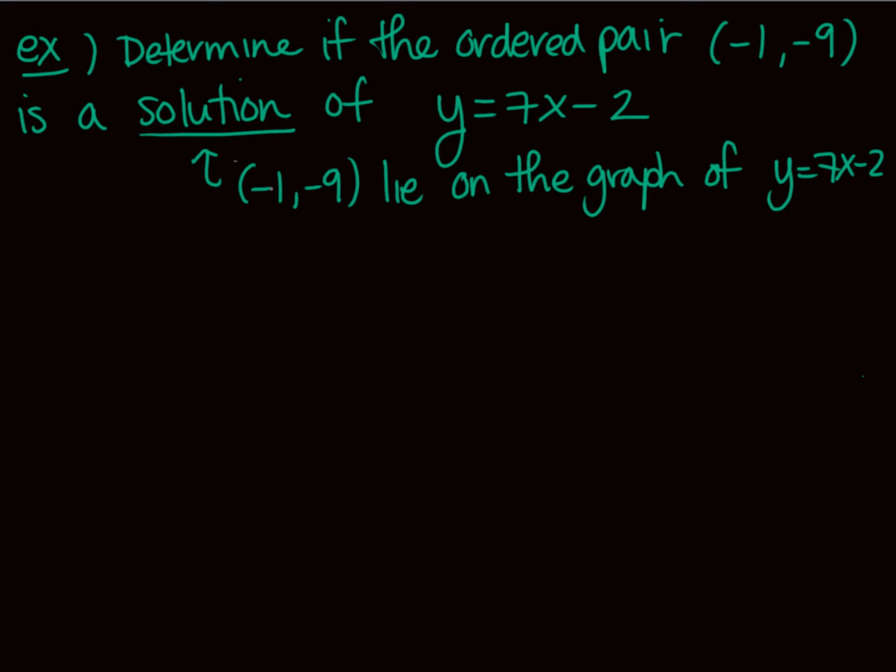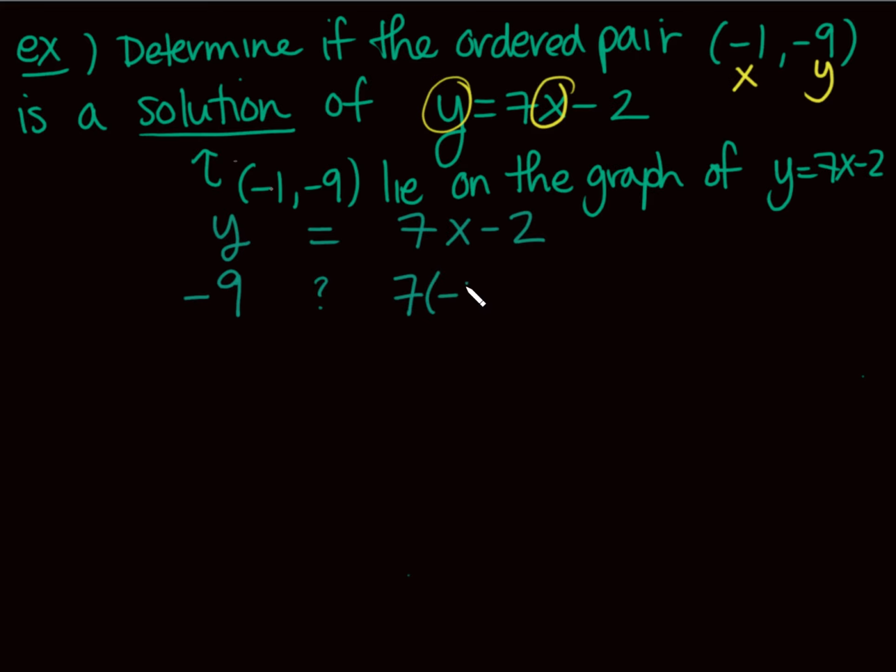Well, you guys all know, right? This is my y. This is my x. So I'm going to put my x in here. I'm going to put my y in here. If we put those numbers in and I get a true statement, then what do you know? It's a solution. Now, I really don't like writing equal signs unless they're actually equal. So I'm going to put a -9, and I don't want to put an equal sign, so I'm going to just put a question mark. I know some mathematicians might not really like that I do that, but that's okay. I have kids that don't like what I do a lot of times, and they'll get over it.